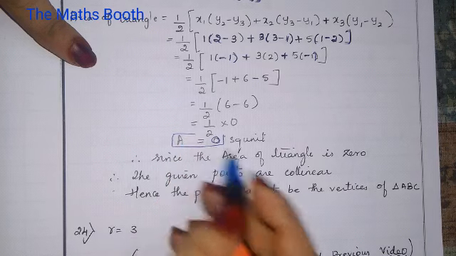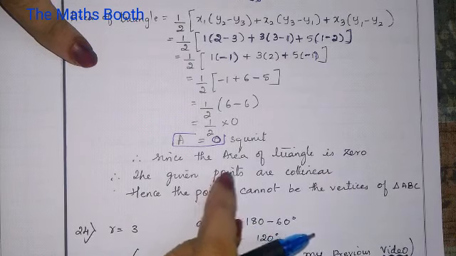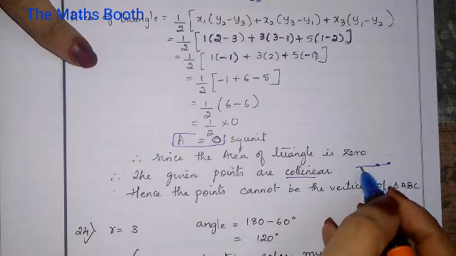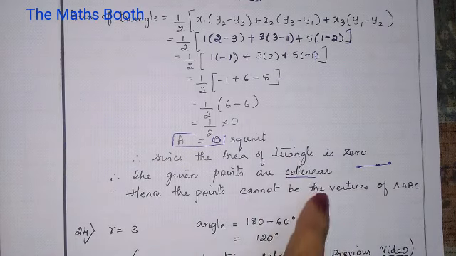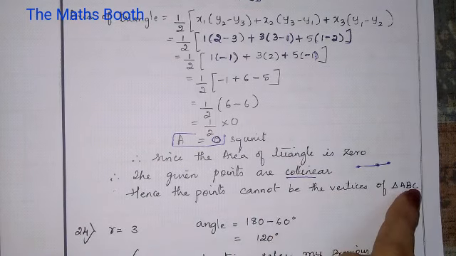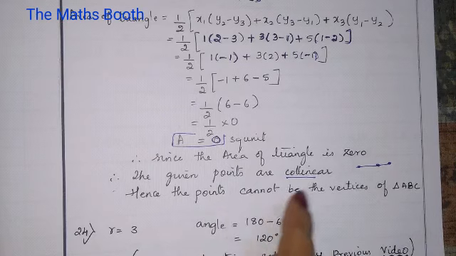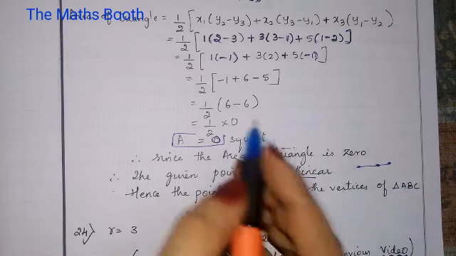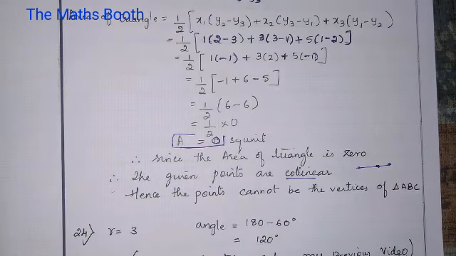Since the area of the triangle is 0, the given points are collinear. That means the points lie on the same line. It cannot be a triangle. Therefore, the points cannot be the vertices of triangle ABC. They have told us to prove this only, and hence proved that it is not the vertices of triangle ABC. Why? Because we got area 0. If the area is 0, it cannot be a triangle.